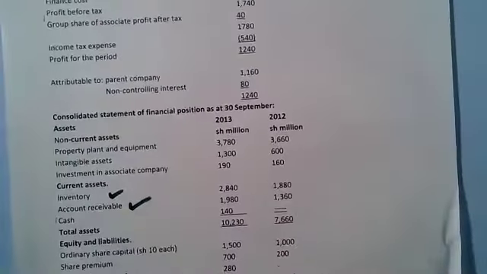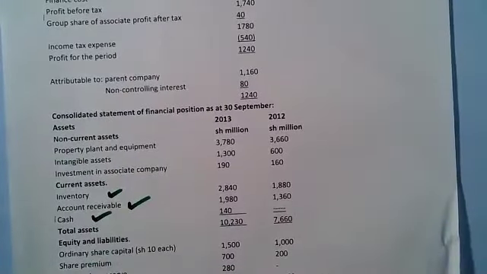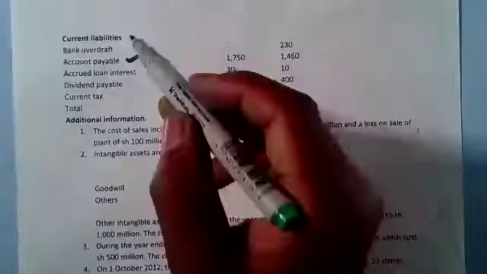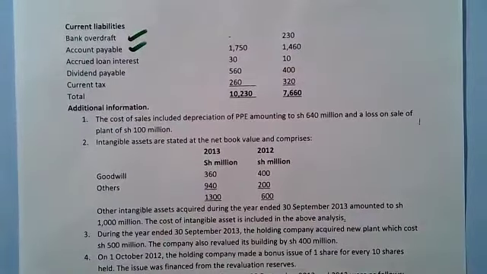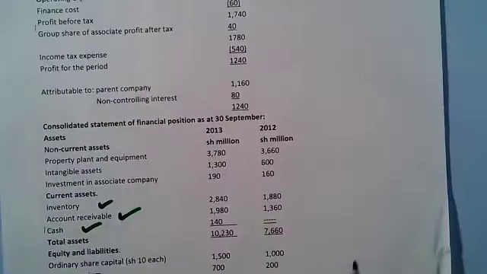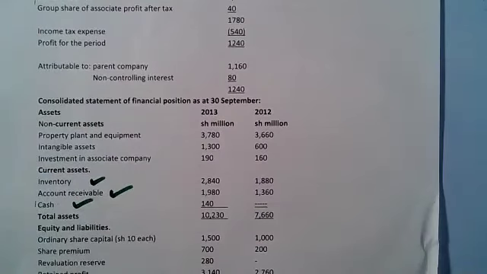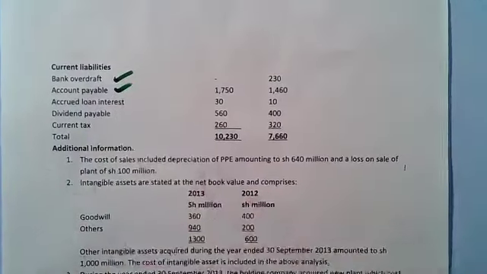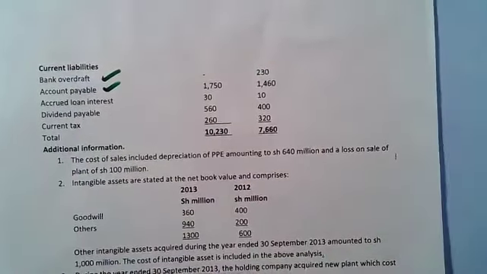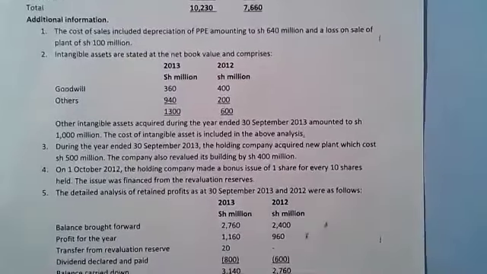Then the cash, that's under current assets, and the bank overdrafts will give you the cash and cash equivalent. That means all the other items not touched here, you have to open a T account. You have to explain them, except the current assets and the bank overdraft and the trade payables or the account payables. So let's go to additional information.